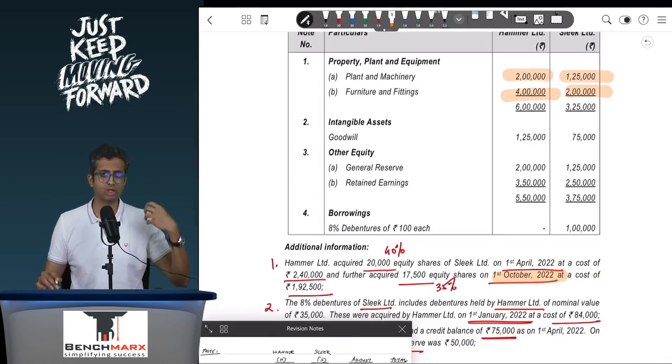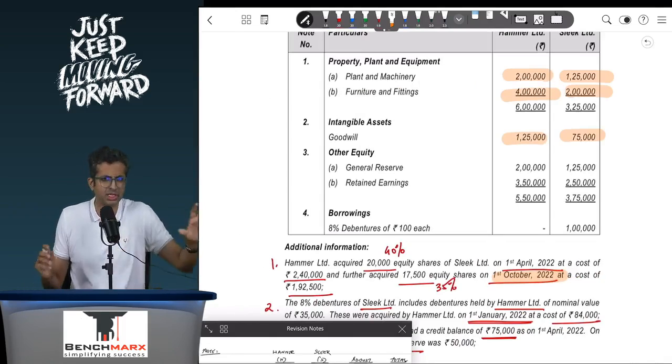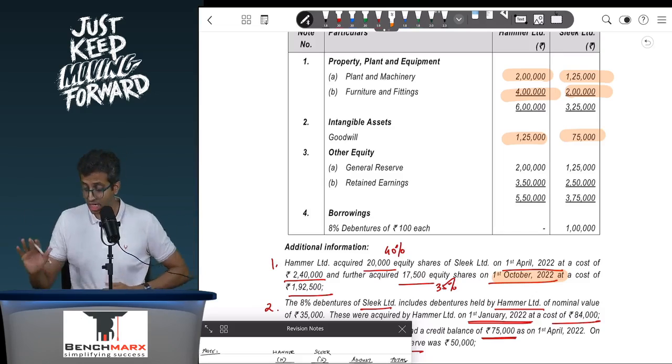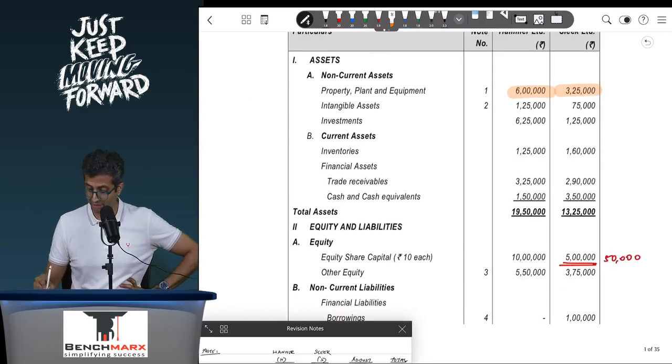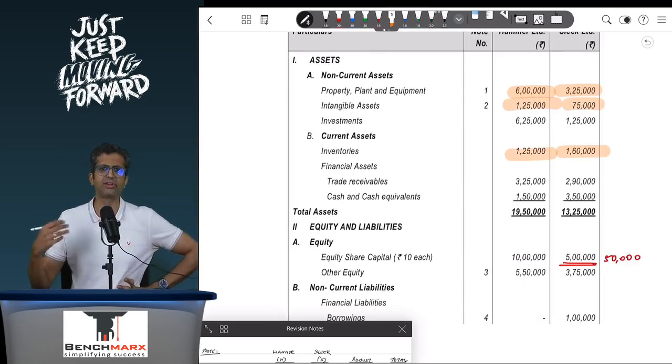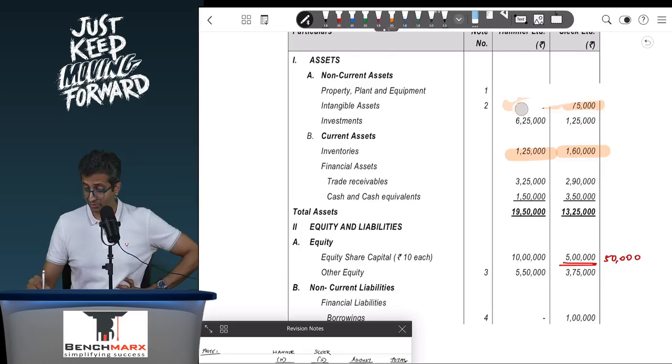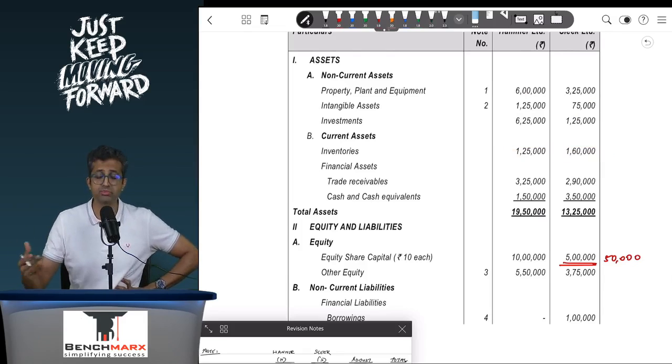Then you will look at your intangibles, which by the way includes goodwill, which is a little strange, but nevertheless keeping it as it is, which is goodwill. Then you have inventories, investments. You will note down all the assets and all the liabilities except for the share capital of each of these companies and reserves of each of these companies and investment in equity shares.